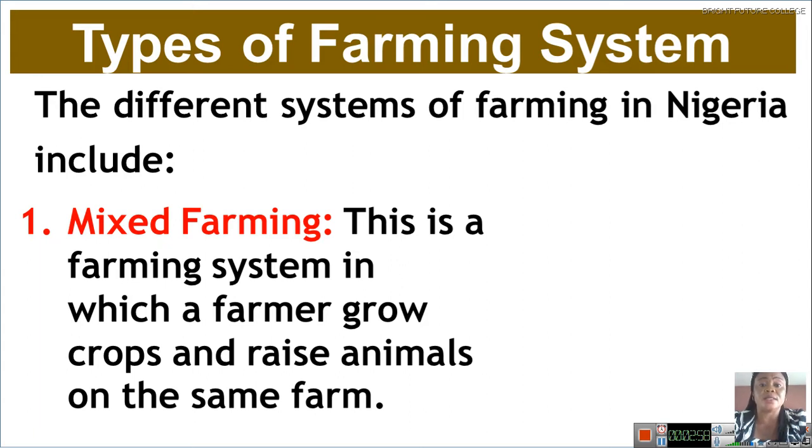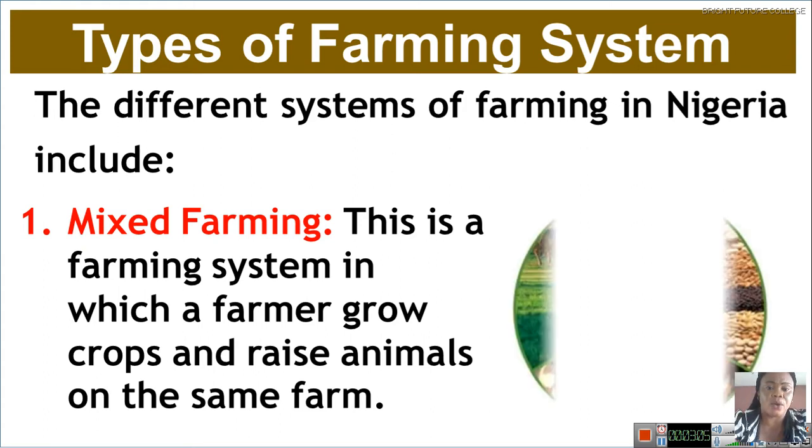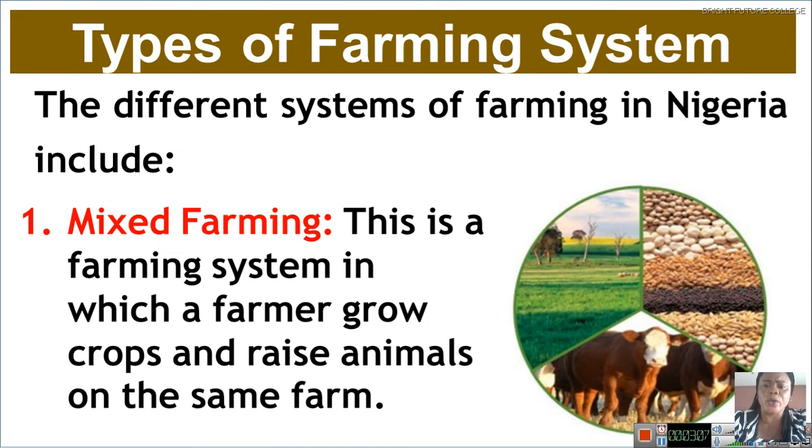It's a system in which the farmer grows crops on the same farm and also raises animals on the same farm. You can see with this diagram, we have the animals and also we have crops on the same piece of land. We call it mixed farming.